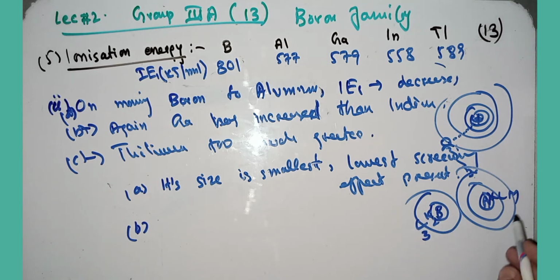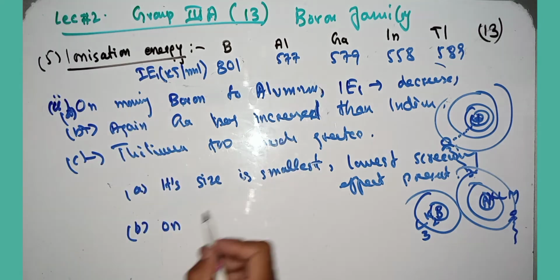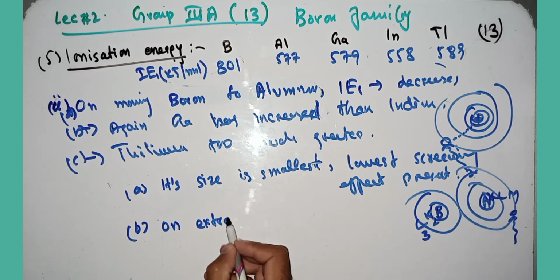That's why the valence electron requires less energy to ionize the aluminum atom, as compared to boron, which requires more energy to ionize the boron atom.